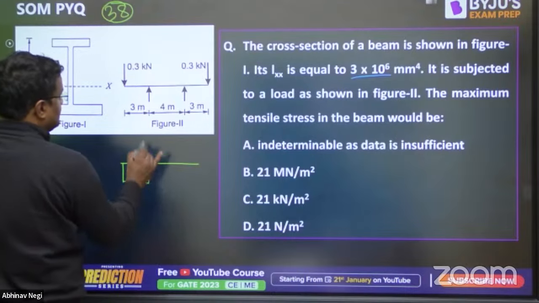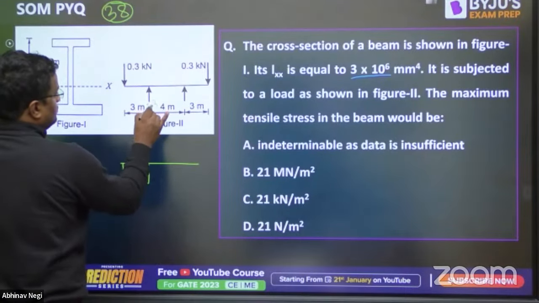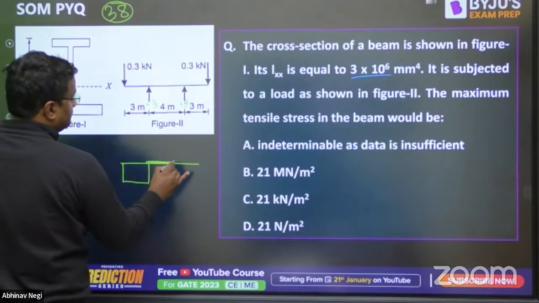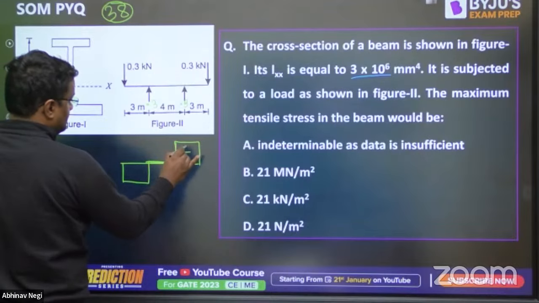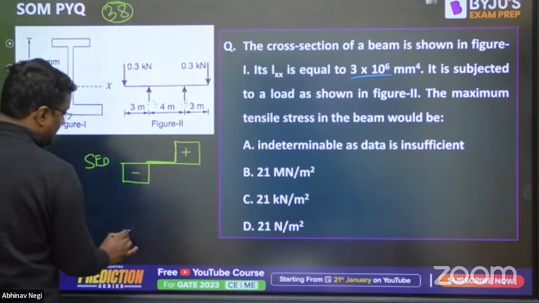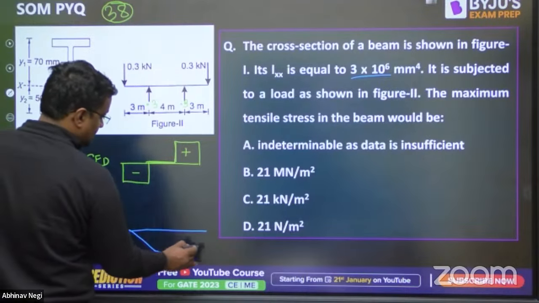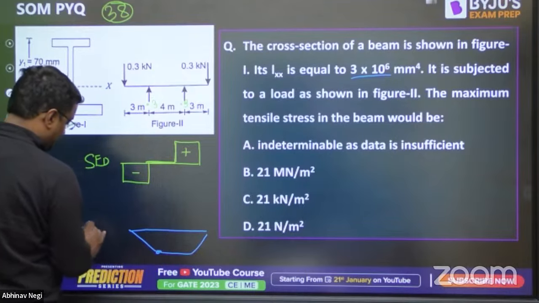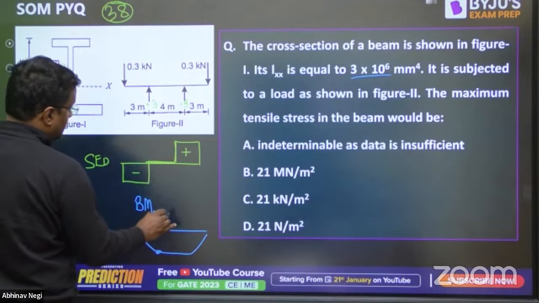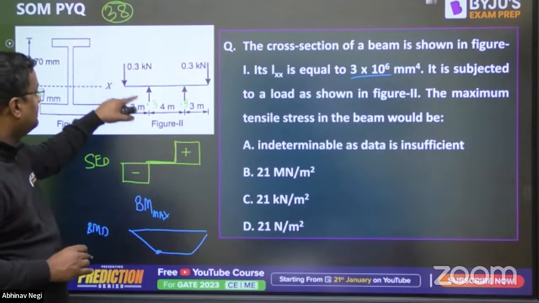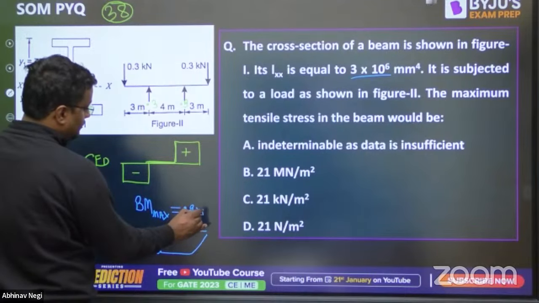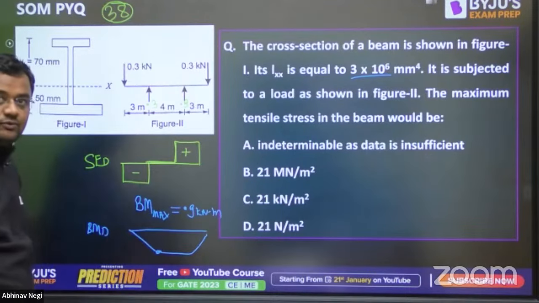Like this, like this, like this. It is symmetrical, so this will also be 0.3, and this will also be 0.3. Then here, then point like this. This is the shear force diagram, SFD. Now if I make the BMD, it will be like this. So the bending moment maximum, this is the BMD. Now what is the maximum bending moment? It is 0.3 into 3, so 0.9 kilonewton meter. This is the maximum bending moment.